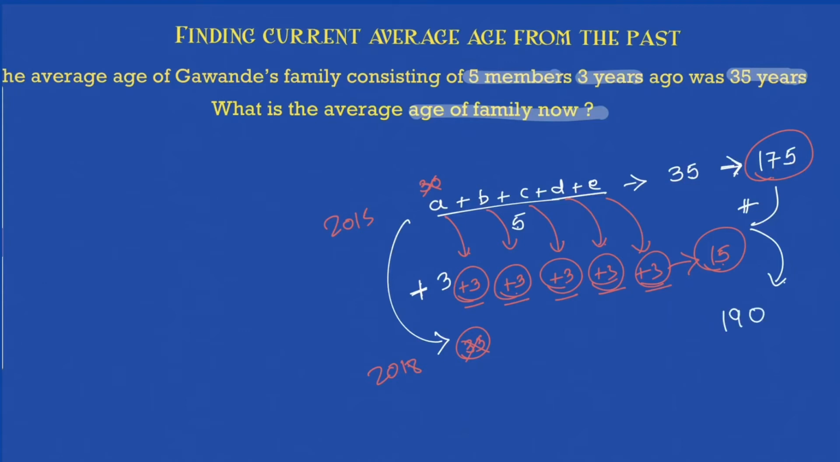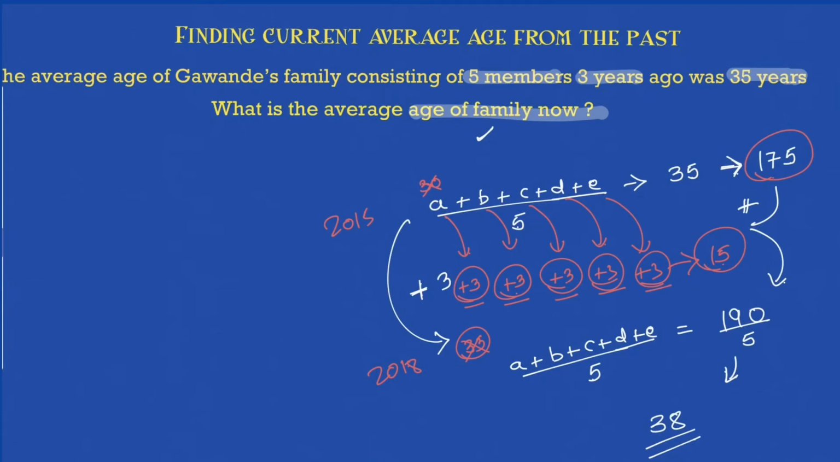190 is the sum of the ages of the 5 members, A plus B plus C plus D plus E. After 3 years, this is the sum, correct? If I ask you what the average age of the family is now, I'll divide this by 5. So 190 divided by 5 comes out to be 38.